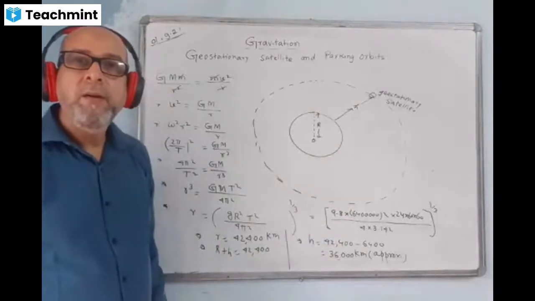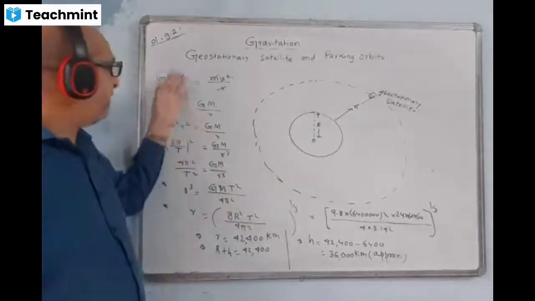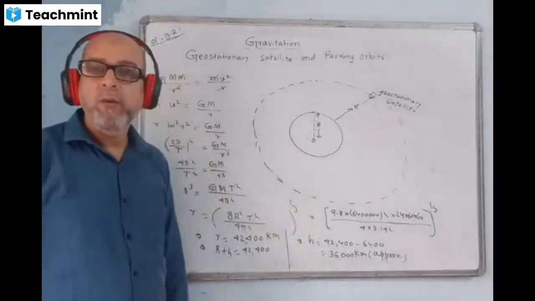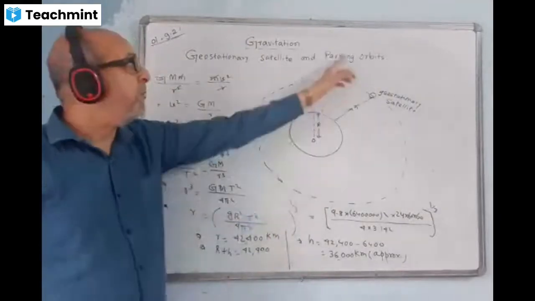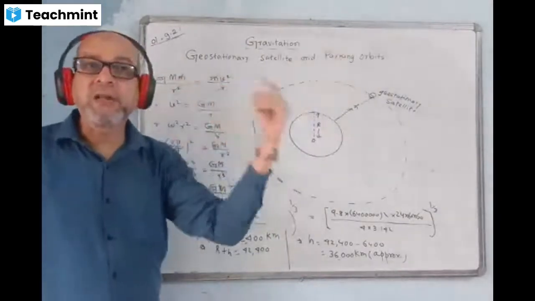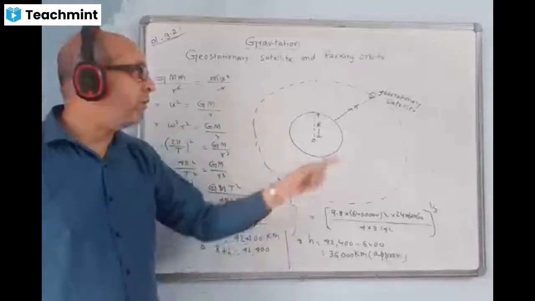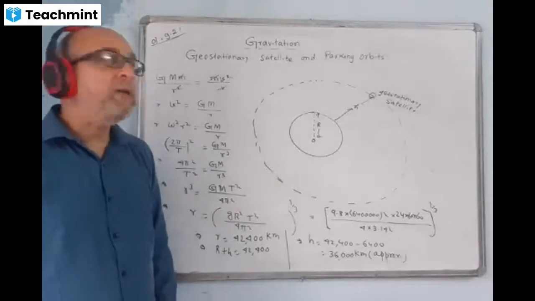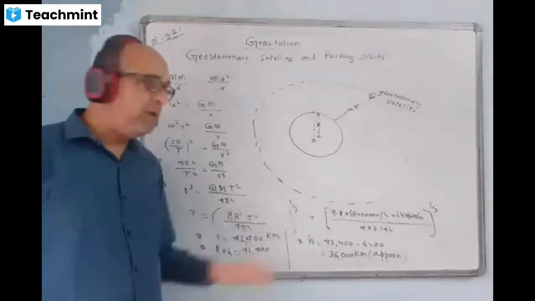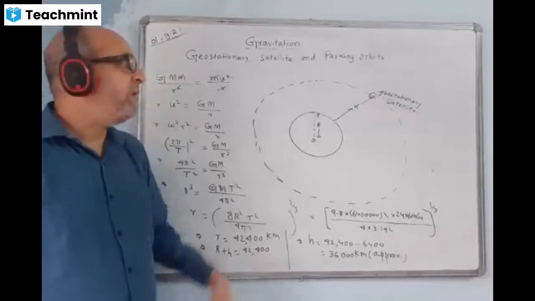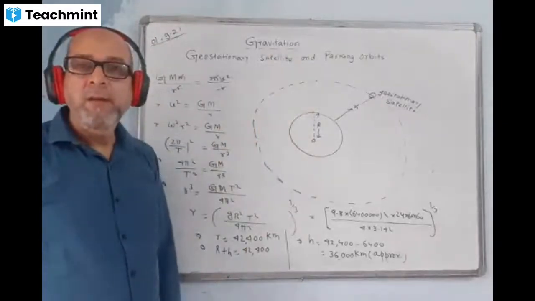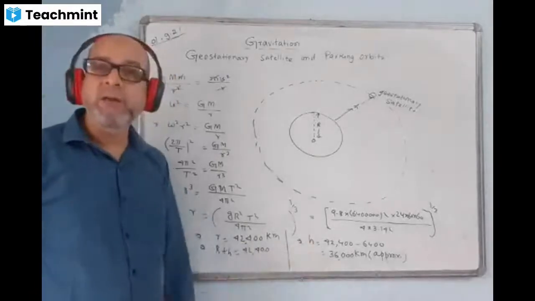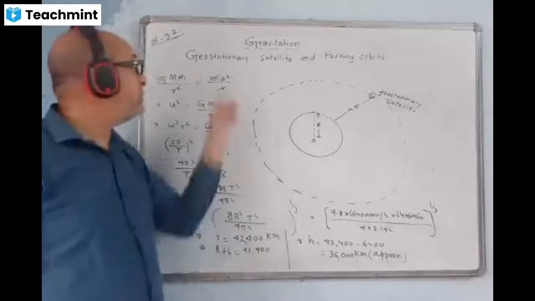Have you understood? We do the calculation like this, but you need to learn this value. These are standard values you must know. What is the parking orbit? The orbit in which the geostationary satellites move around the earth. And what is the height of that parking orbit? The height of that parking orbit is 36,000 kilometers, obviously from the surface of the earth. That means if you launch a satellite such that it goes exactly to a height of 36,000 kilometers, that satellite will become a geostationary satellite.